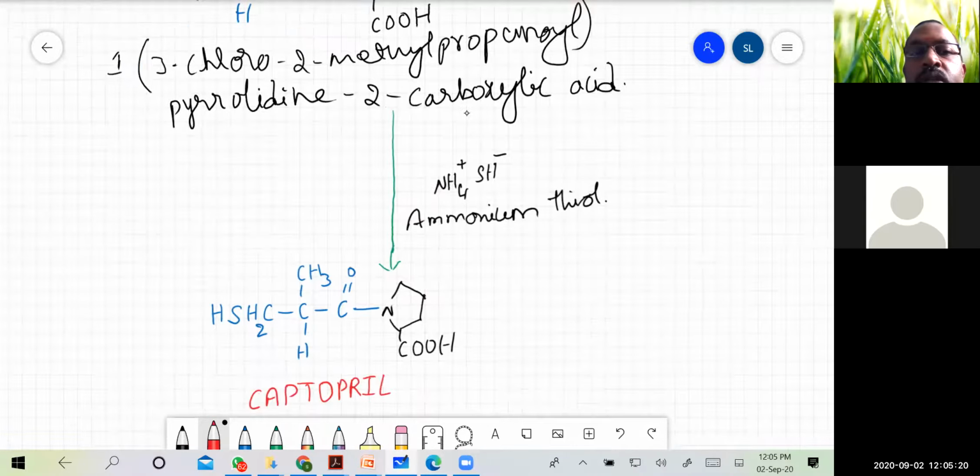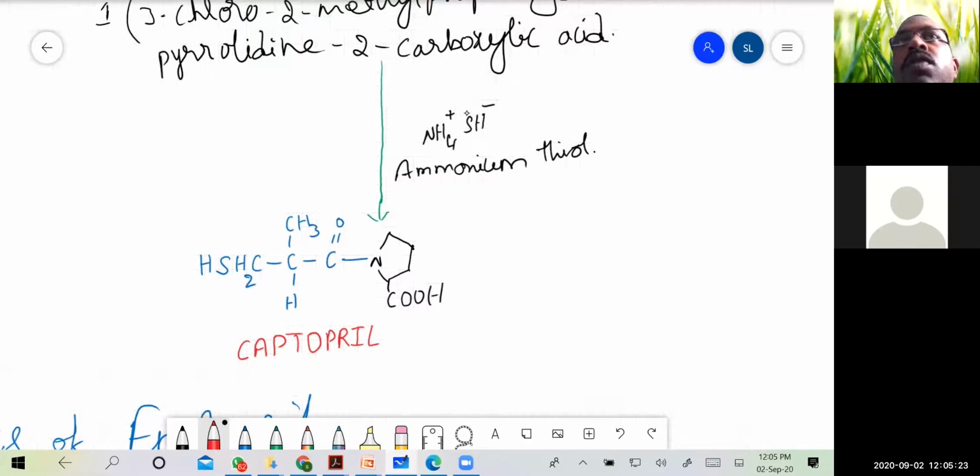To this compound, addition of ammonium thiol will lead to addition of the thiol group, that is the SH group, and finally the formed compound is captopril. So we started with methacrylic acid and added HCl to the double bond.